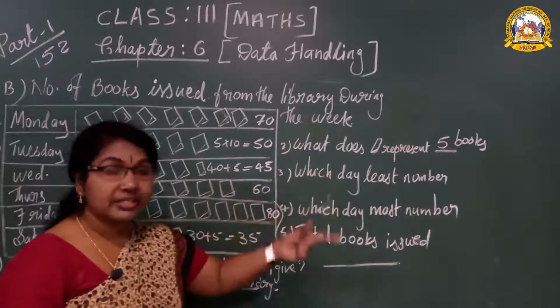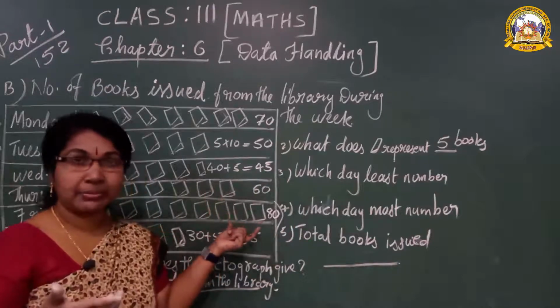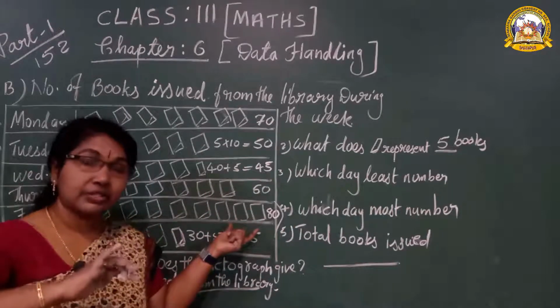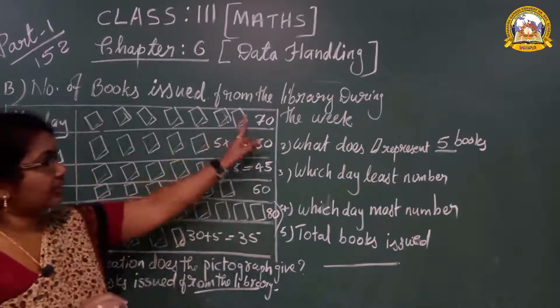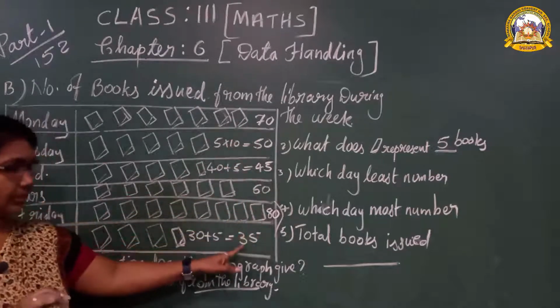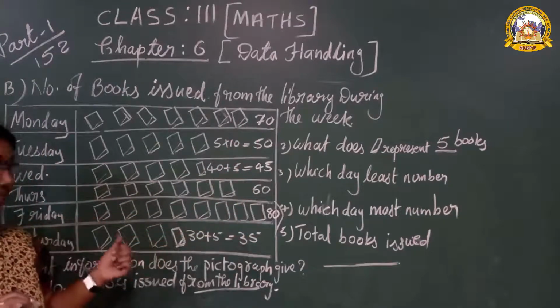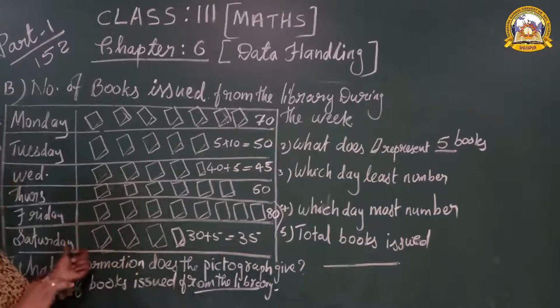Which day has the least number? In the first question I told you maximum means सबसे ज़्यादा, least means सबसे कम, very few books. 70, 50, 45, 60, 80, 35. Can you say which day has the fewest books? Least means less.